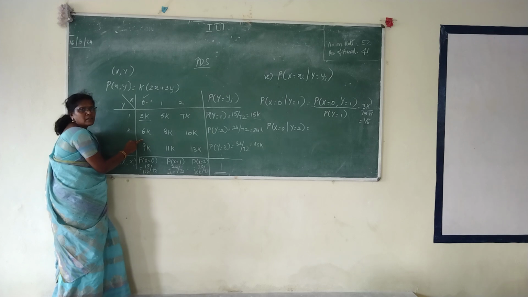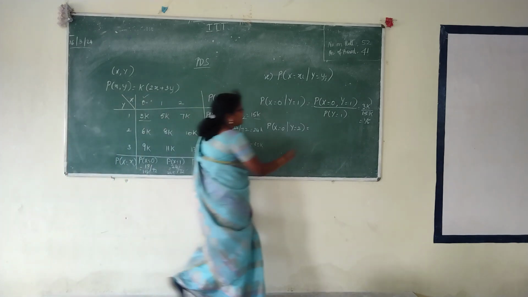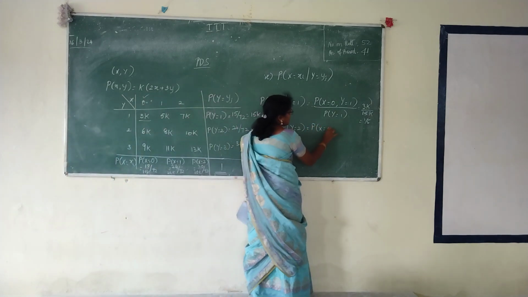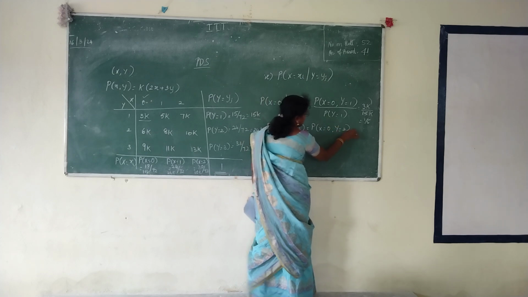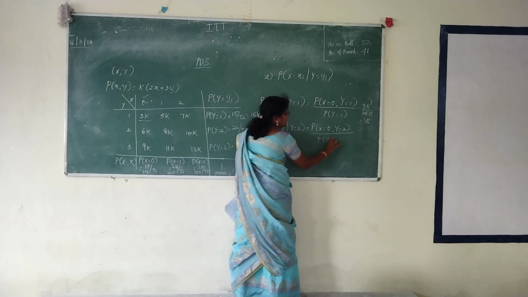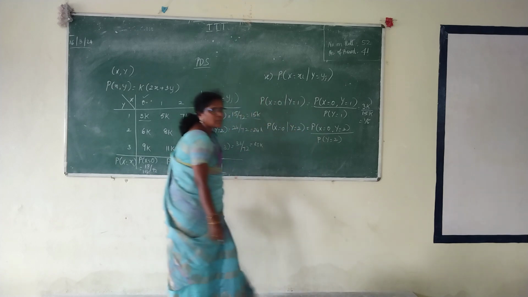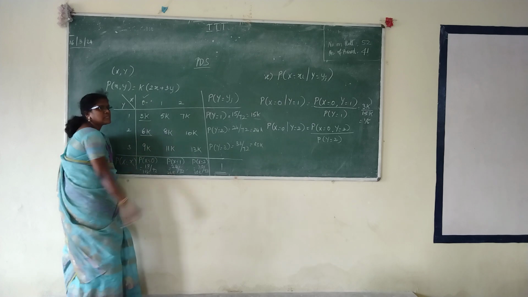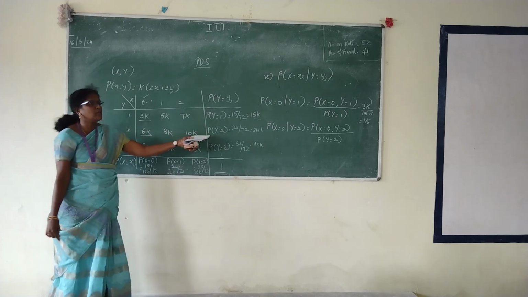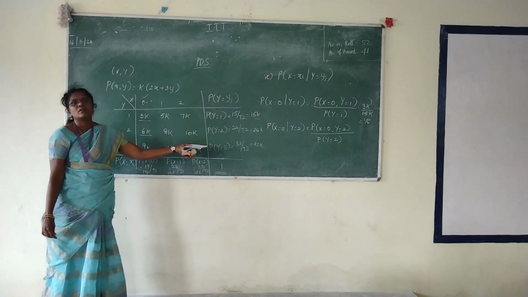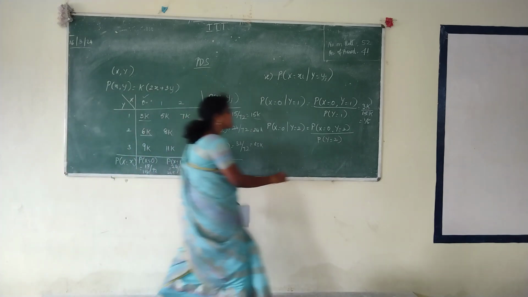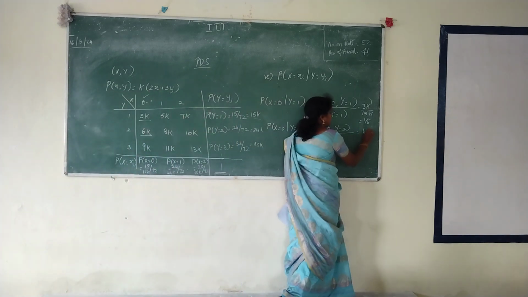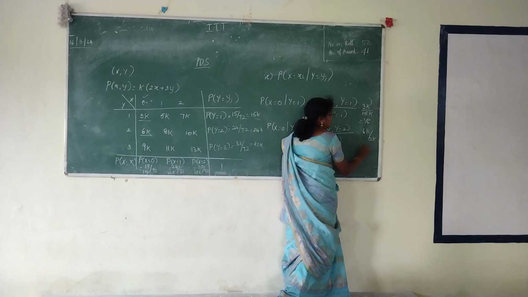The numerator is 6k. The denominator will be y equals 2. The numerator for x equals 0, y equals 2 is 6k. What is the answer for y equals 2? 24k. So it will be 6k by 24k. What is the answer?